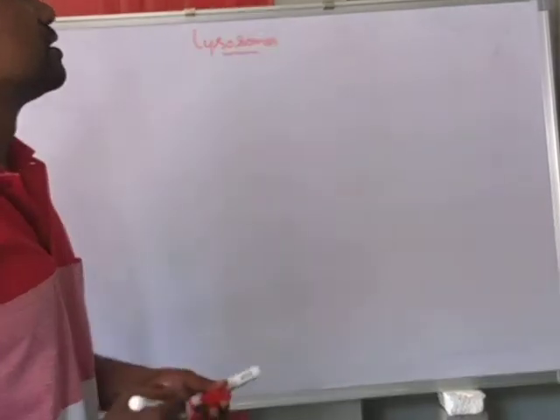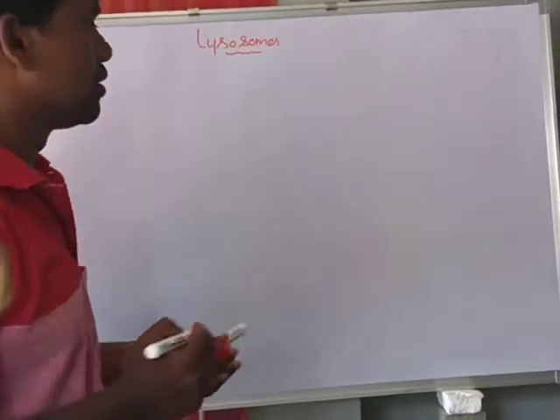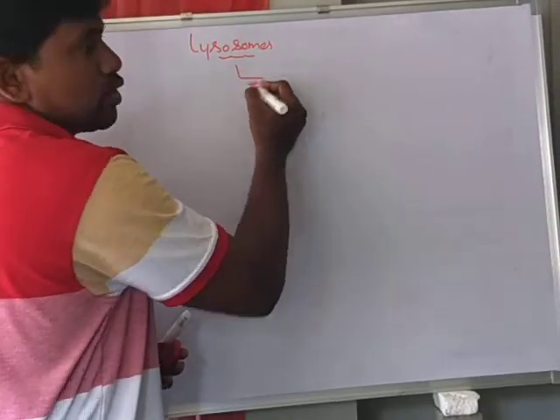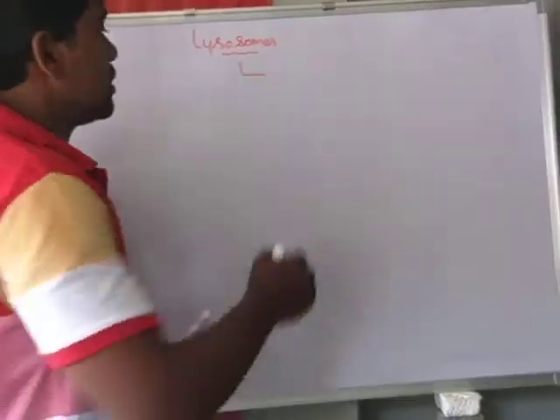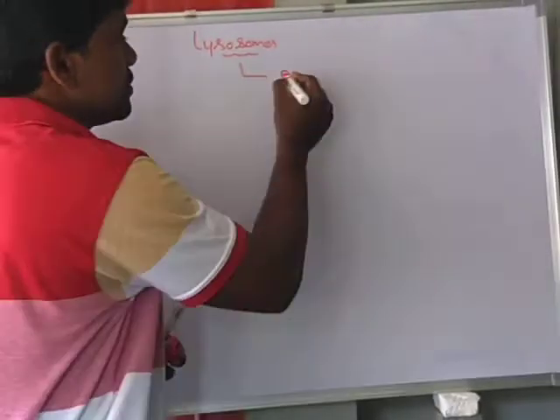Generally, lysosomes were first called pericanalicular bodies.